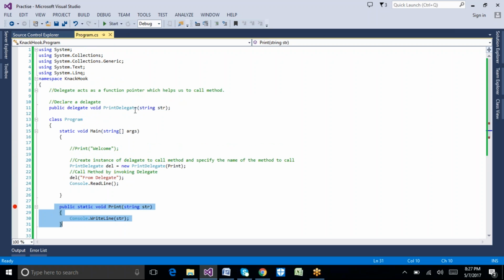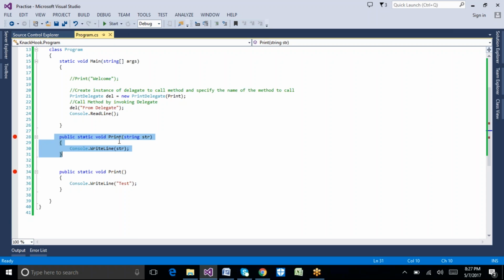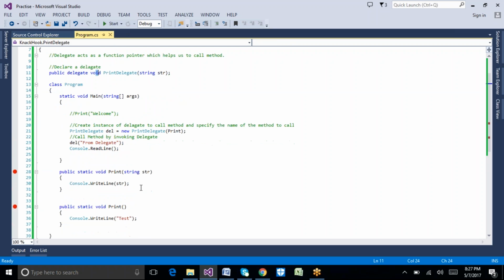So this declaration of a delegate needs to exactly match our method as well. The input parameter and the return type need to exactly match your calling method. Then only it will call your method.